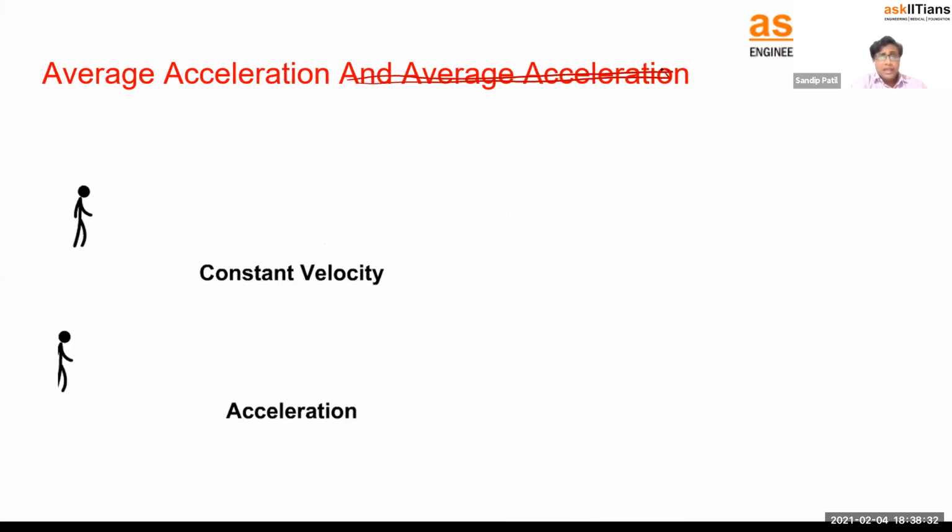It was not constant. He was increasing the speed. And obviously, you can closely look that even if the second guy started late, they both reach almost at the same time. Right? Why? Because the first has a constant velocity. He didn't increase the speed. His speed was, let's say, 10 meter per second always. The second's speed was from 10 to 20, 30, 40, 50, 60. Right? So he was increasing the speed. This is the condition for average acceleration.